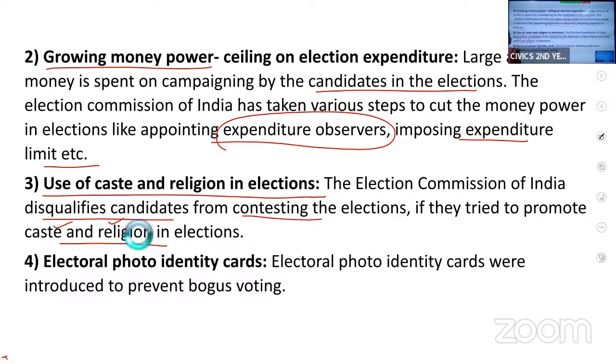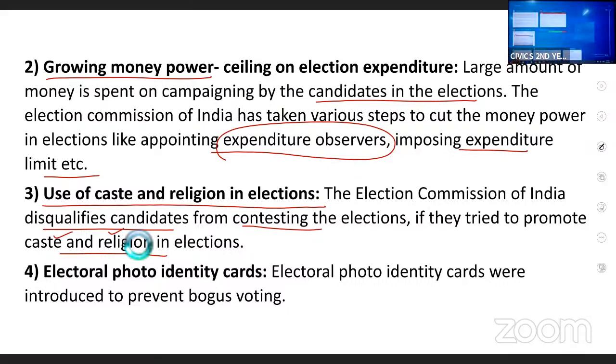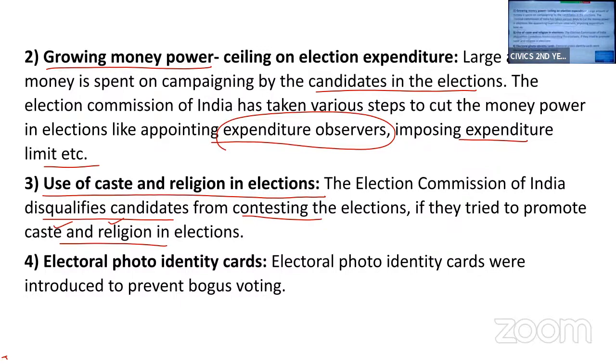Another important reform is electoral photo identity cards, EPIC. These cards are given to all the registered voters to prevent bogus voting. This is another reform. Electoral photo identity cards were introduced to prevent bogus voting.